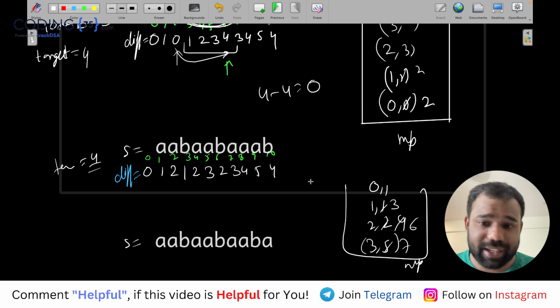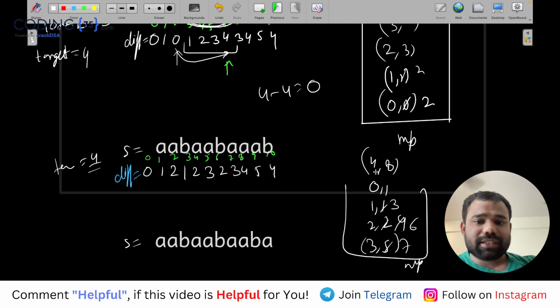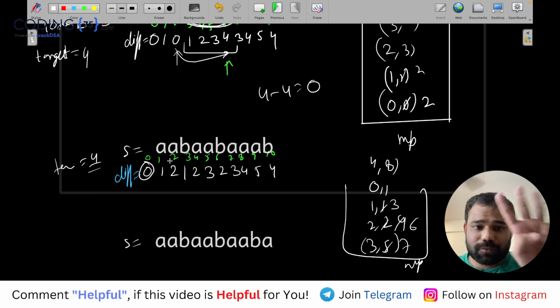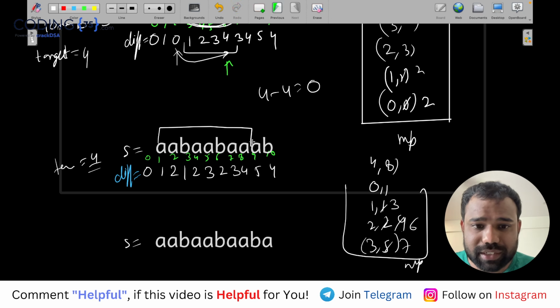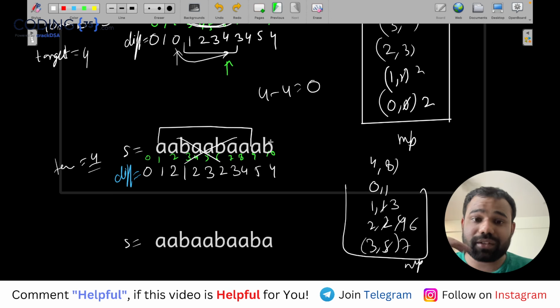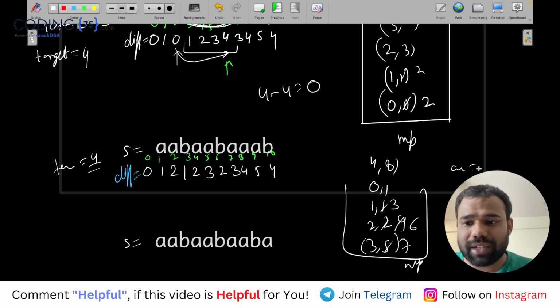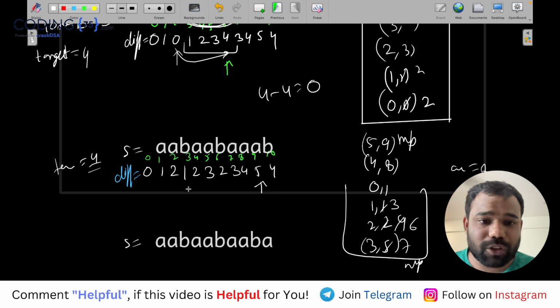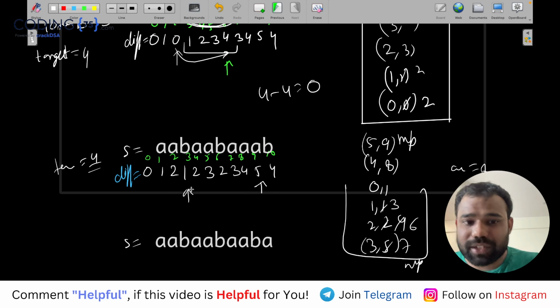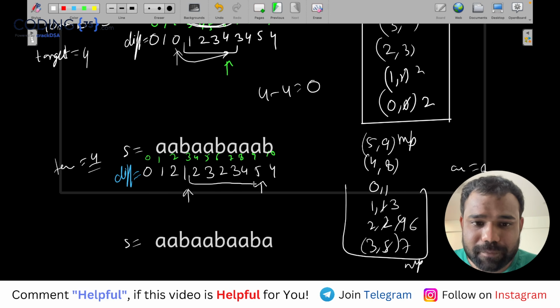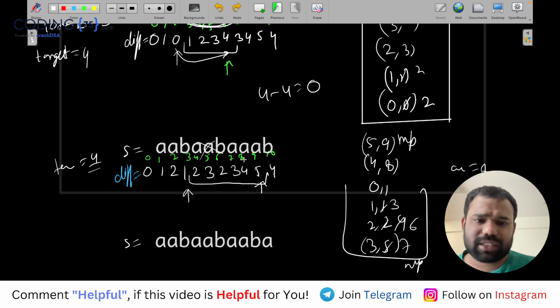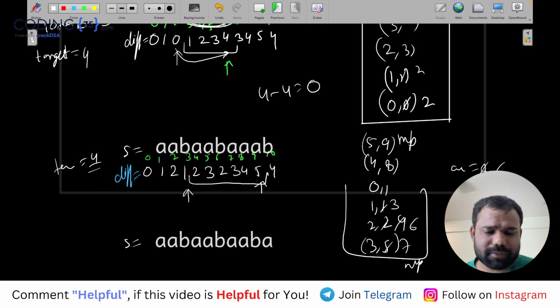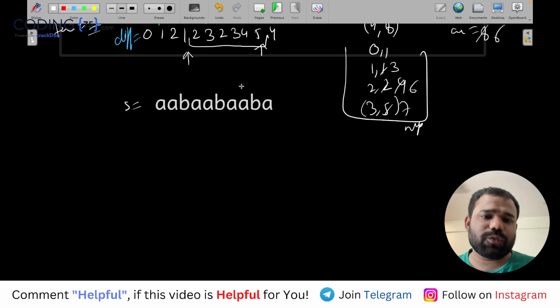Now when 4, 8 came, that means there is 4 at index number 8 and there is 0 whose difference is 4. It means if you remove this much string, then also the remaining string is equal, but we want the smallest one. So initially my answer will become 8, but I will move forward. Now 5, 9 will come, and when we have 5, we also had 1. So 5 minus 1 is this much part. This much part we will remove, as we discussed, which is of length 6. So 6 is better. Okay. But for this you will not find any pair whose difference is 4. You can check.